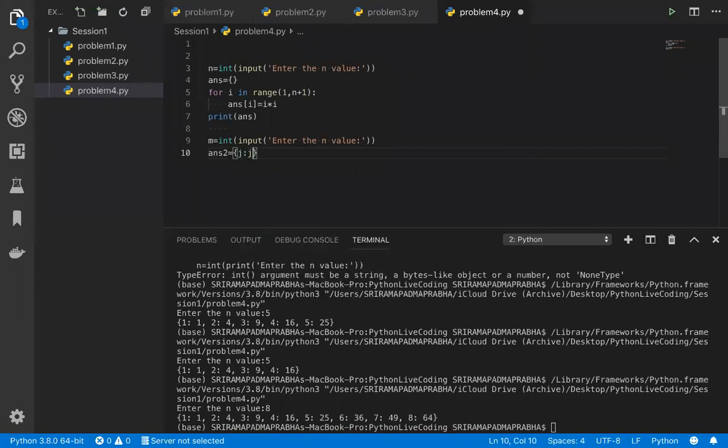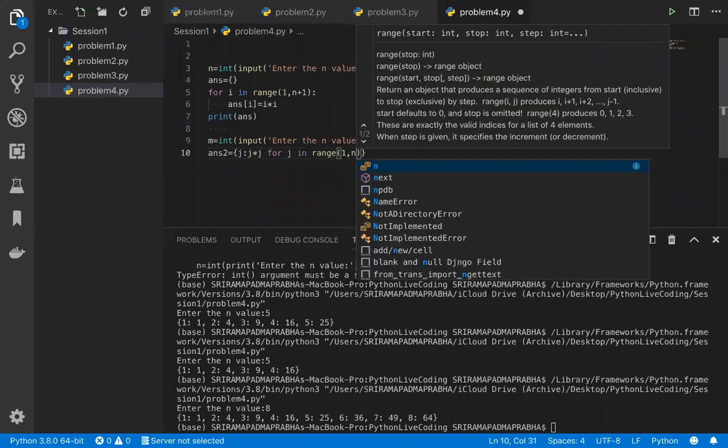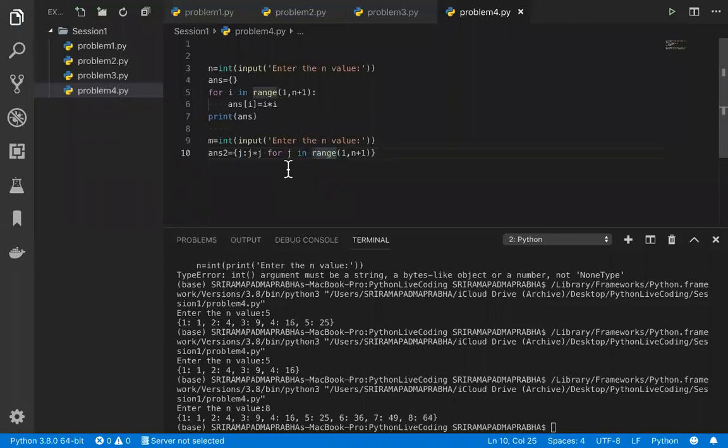So j colon j star j. Okay, j star j. Then we can use the comprehension. This is called dictionary comprehension, if you remember. So j in, and we can use the range of, then we can give 1 comma n plus 1. Same code, only which I turned into the dictionary comprehension.